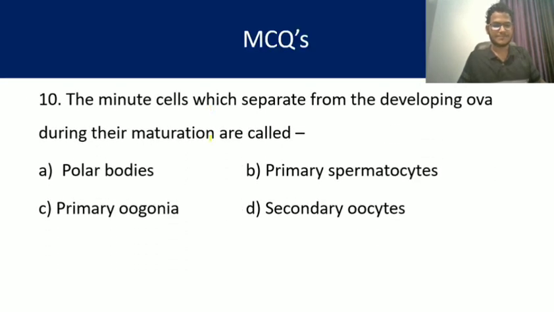Question number 10. The minute cells which separate from developing ova during their maturation are called. So during oogenesis we have studied that there are some minute cells which degenerate gradually and do not have an important function, and these are nothing but the polar bodies. Primary spermatocyte, primary oogonia, and secondary oocyte are important structures, but polar bodies, the answer is A.